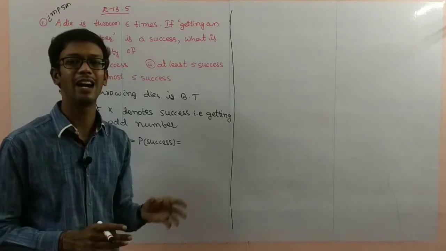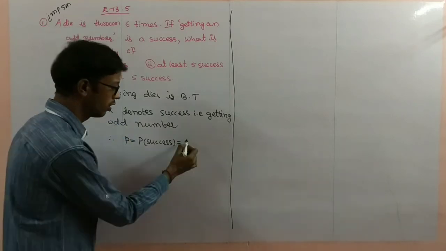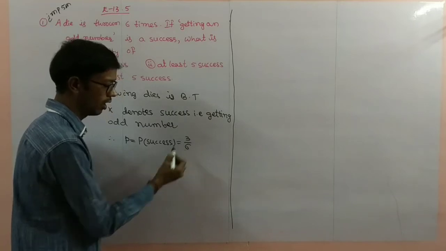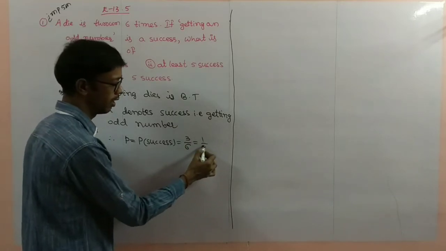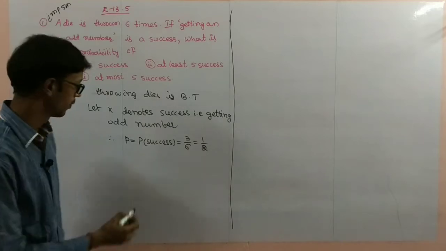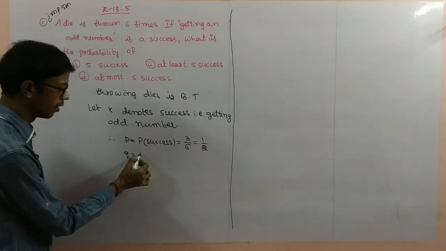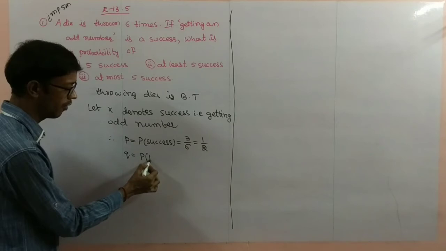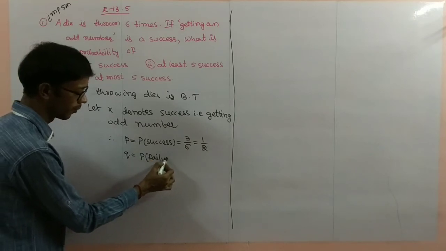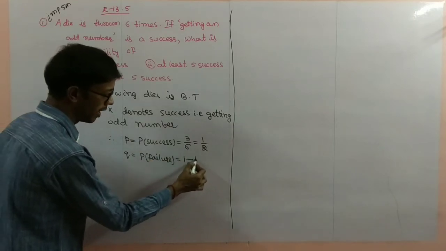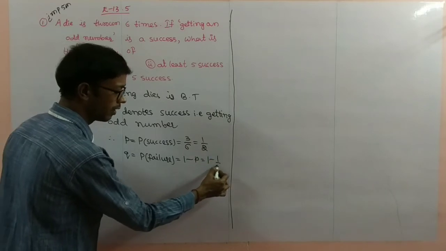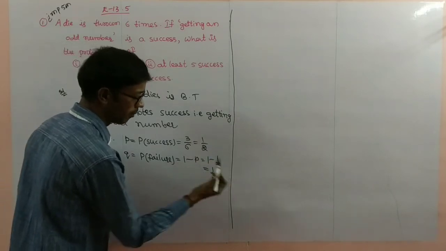Among these, the odd numbers are 1, 3, 5. So there are 3 odd numbers out of a total of 6, that is 1 by 2. Q is the probability of failure, that is 1 minus P. 1 minus 1 by 2 is 1 by 2.